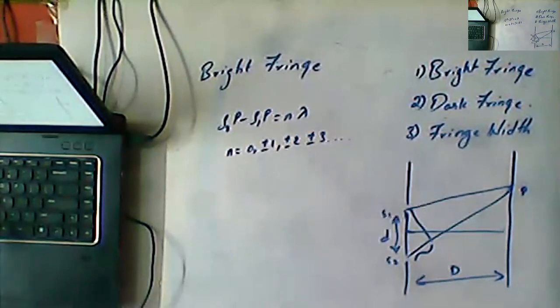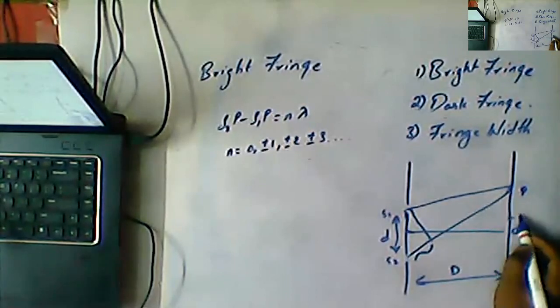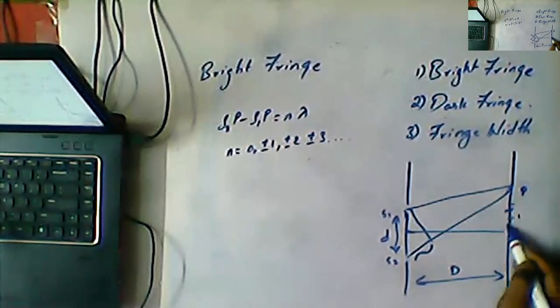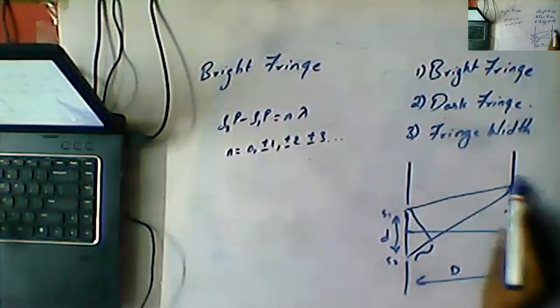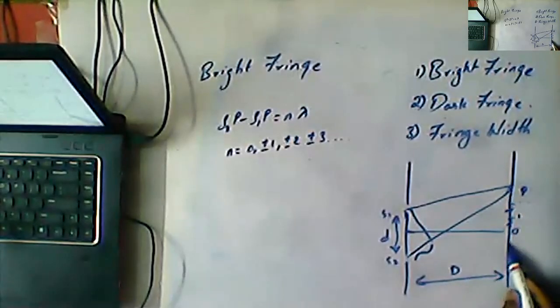Here n is called the order of the bright fringe. So this is called the zero order bright fringe. Here is the first order maxima, ignoring the minima, then second order maxima, third order maxima, fourth order maxima. On the other side, the negative indicates it is below the central maxima, and positive indicates it is above the central maxima.